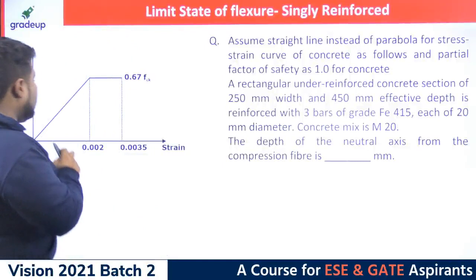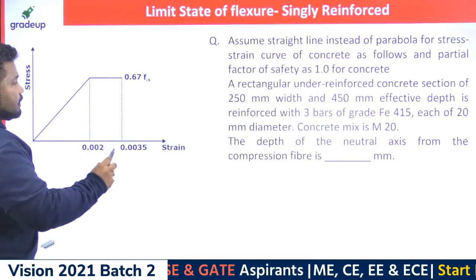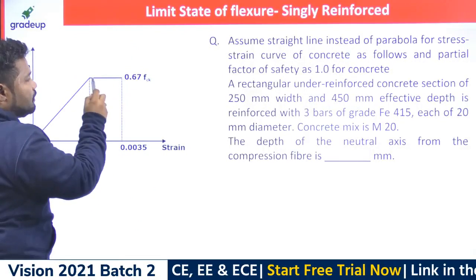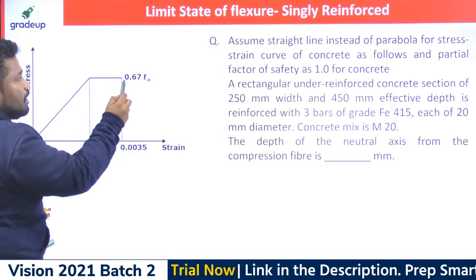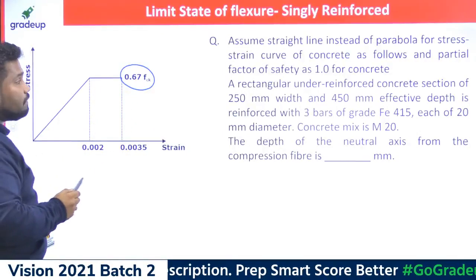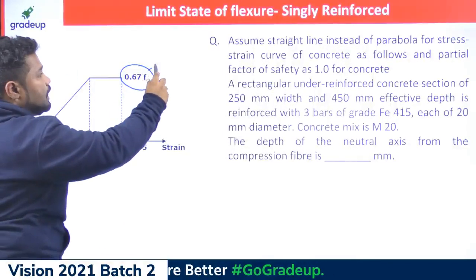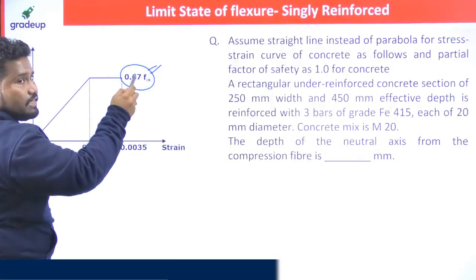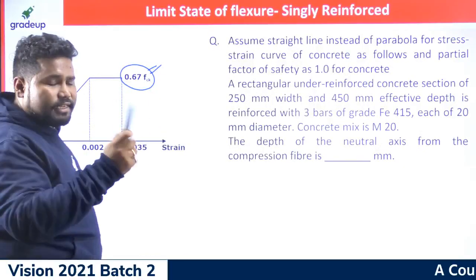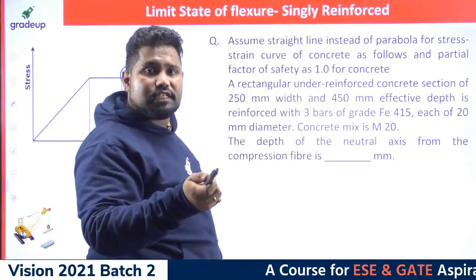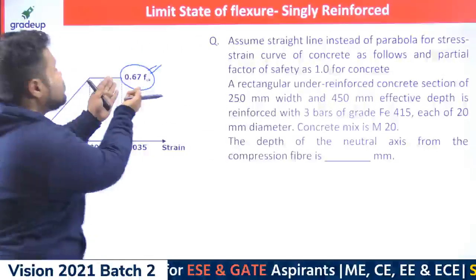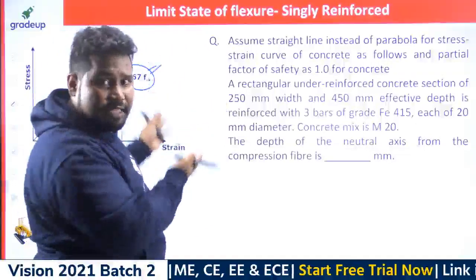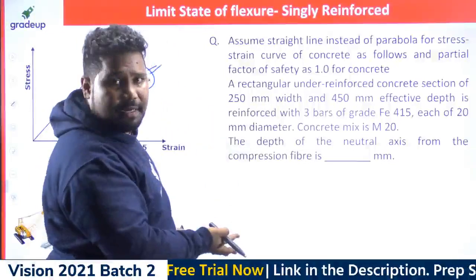This is not the parabolic stress block, this is the rectangular stress block, and this 0.76 times fck is the design stress in concrete. What is the design stress in concrete as per IS 456? It is 0.45 fck, but here the value is changed. This was already given in a previous GATE.